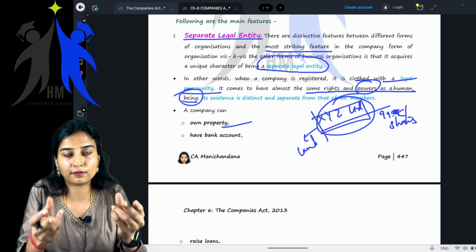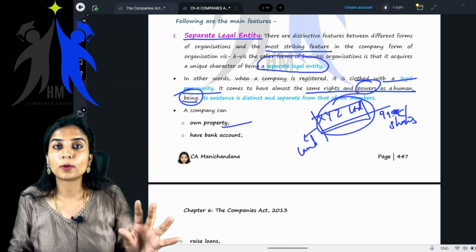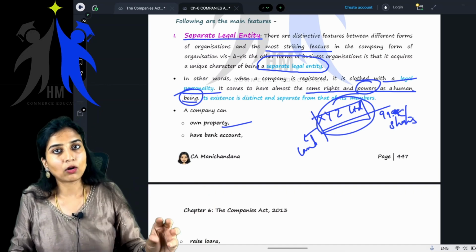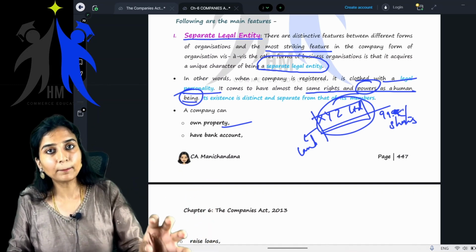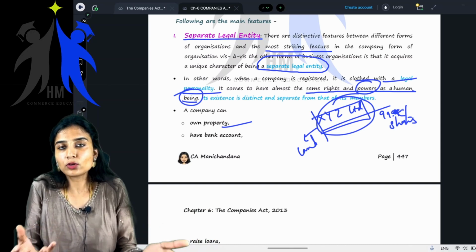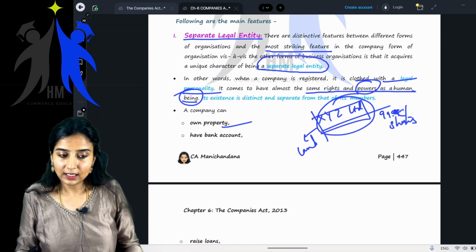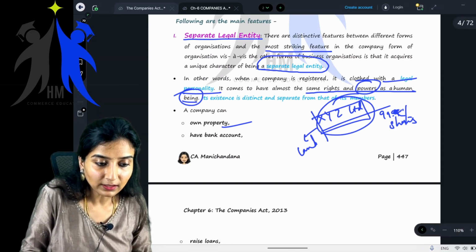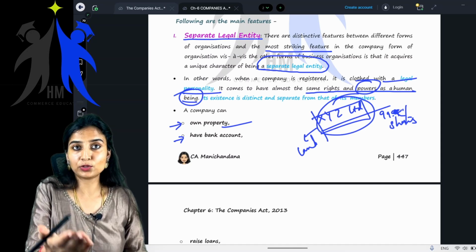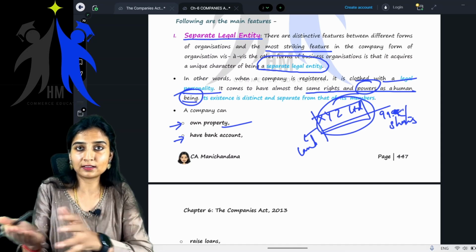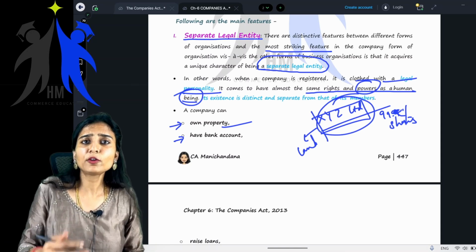In the eyes of law, the company is the owner of that particular property, that land or building. So who is holding the land? The company is holding. So it gets the rights and powers of a human being, right? Yes, so the company can own property. It can have a bank account. Just like you would have opened your bank accounts two or three years back, once you became a major.